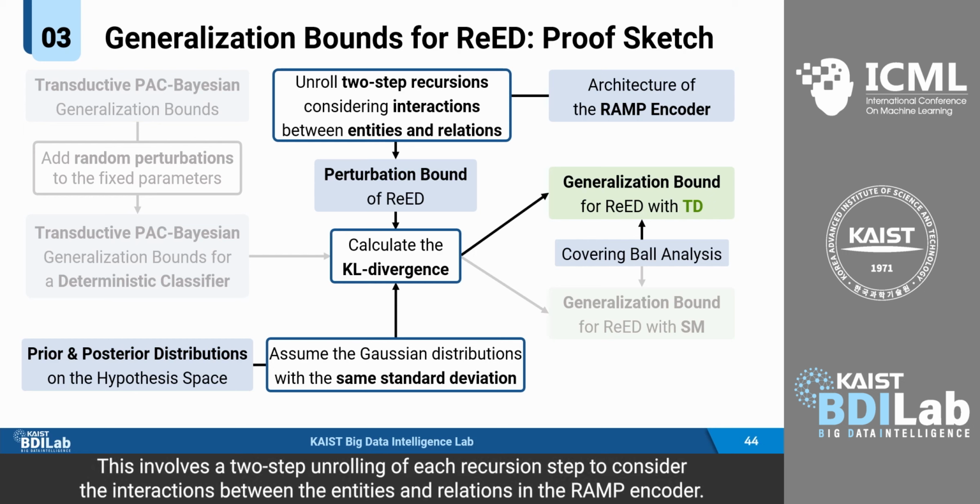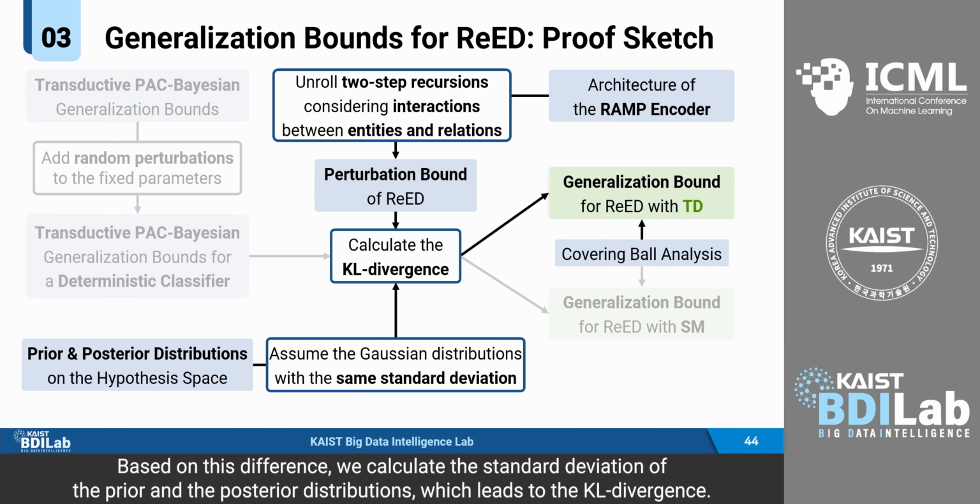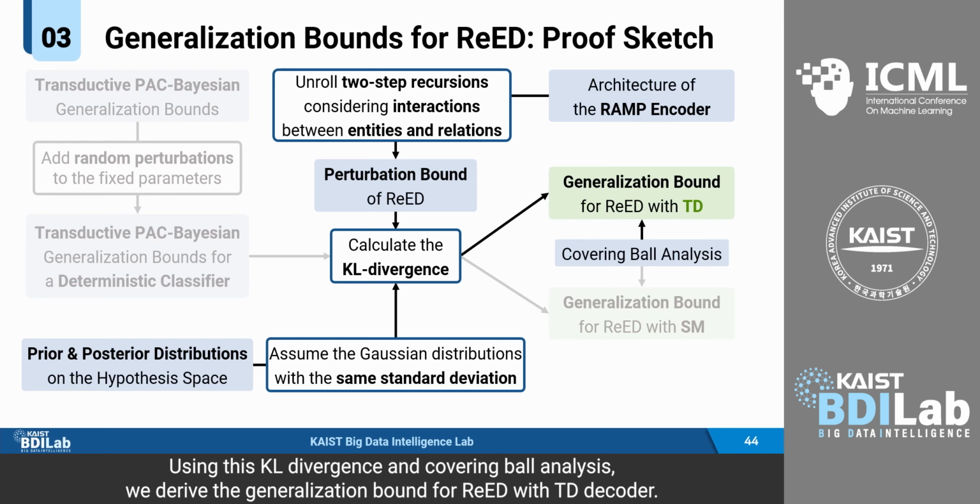This involves a two-step unrolling of each recursion step to consider the interactions between the entities and relations in the recurrent encoder. Based on this difference, we calculate the standard deviation of the prior and the posterior distributions, which leads to the KL divergence. Using this KL divergence and covering ball analysis, we derive the generalization bound for READ with TD decoder.